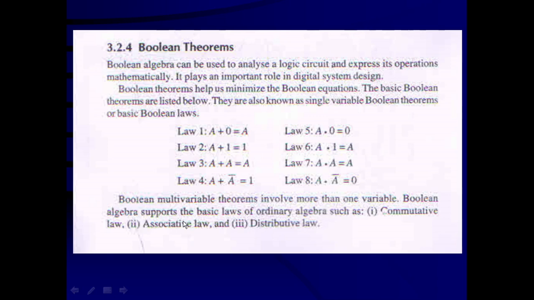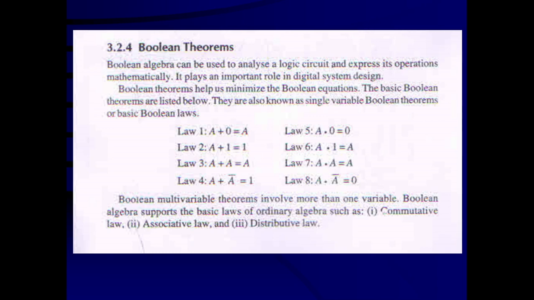Boolean algebra supports the basic laws of ordinary algebra such as the commutative law, the associative law and the distributive law. You have studied in mathematics, in linear algebra and also in simple normal algebra starting in primary school, that 2 plus 3 is equal to 3 plus 2.